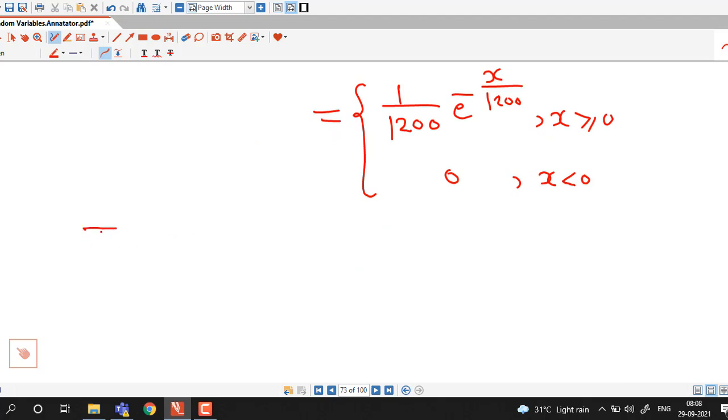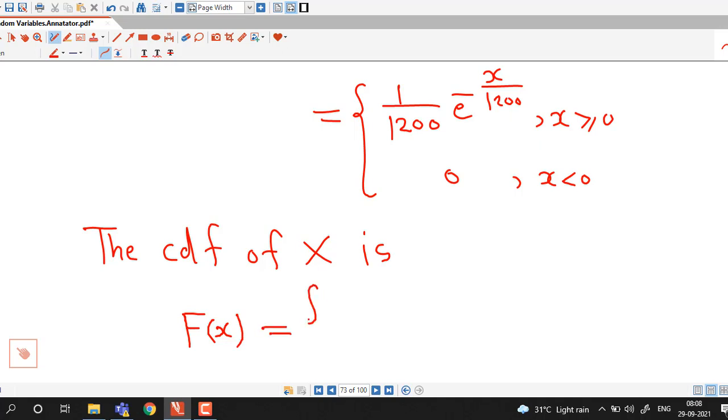We can use the distribution function also. The distribution function is F(x) equal to 1 minus e raised to minus lambda x if x is non-negative, and 0 if x is negative.